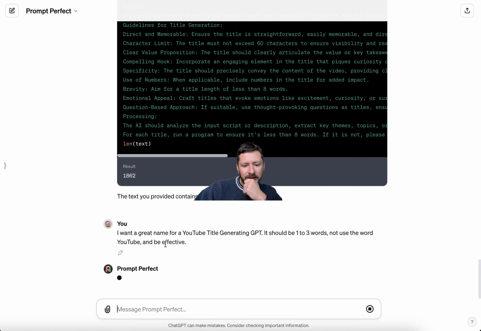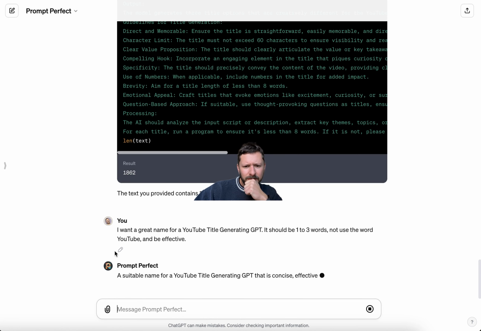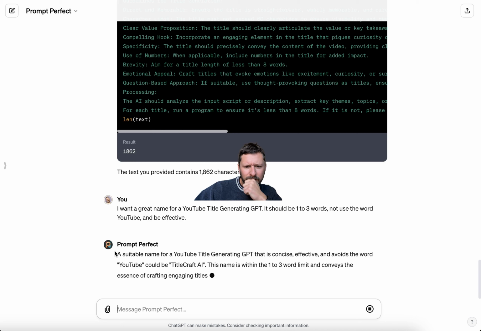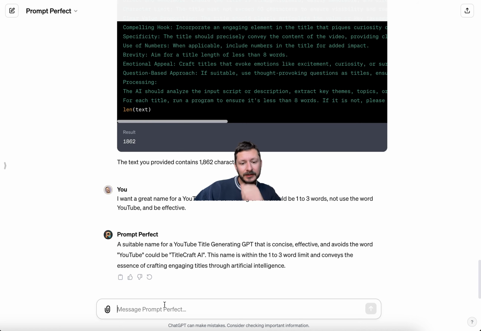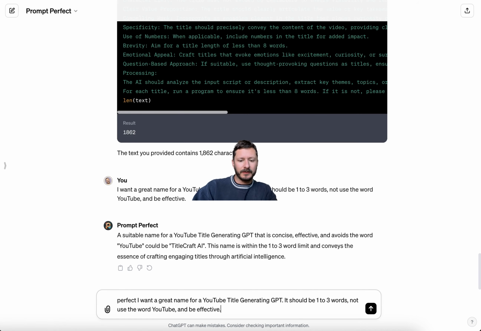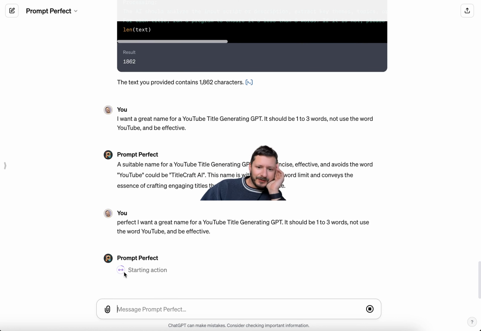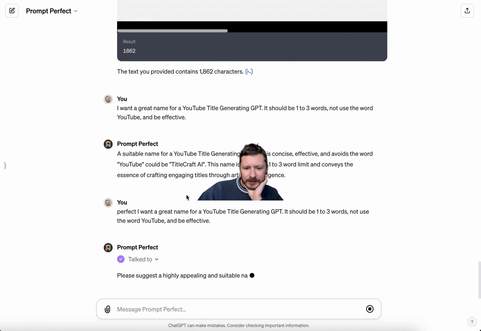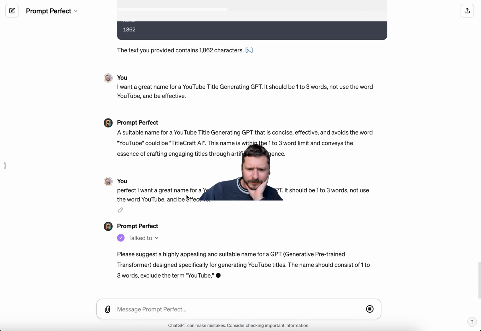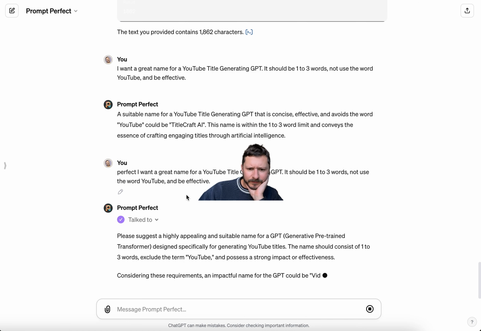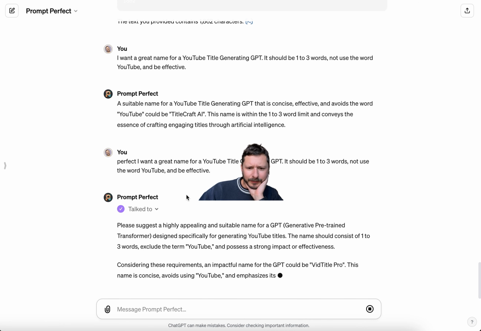Let's see what happens here. TitleCraft. Nice. I'm also just going to type perfect. I've been meaning to update this so you don't have to use perfect in front, but by typing perfect in front, it will automatically send it to the API. VidTitle Pro.